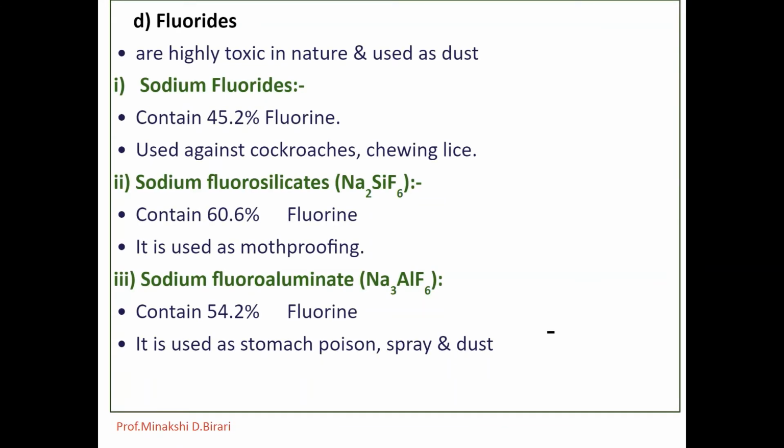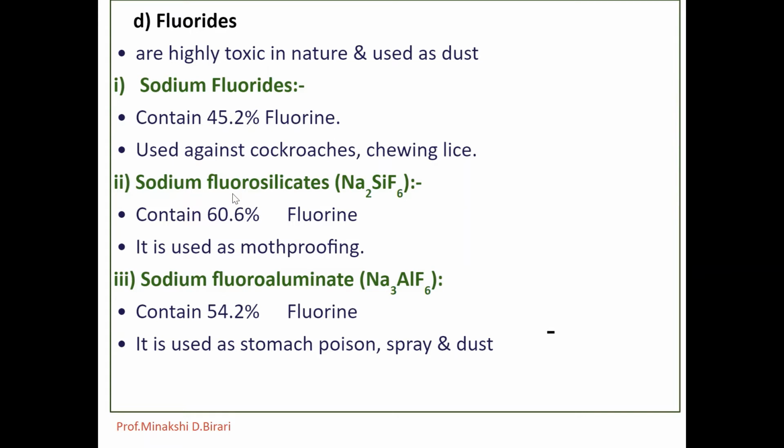Next one, there are fluorides. These are also inorganic insecticides. Fluorides are highly toxic in nature and are used as a dust. For example, sodium fluoride, NaF, contains 45.2% fluorine and is less soluble, 4.3% soluble in water, and it is used against cockroaches, chewing lice, as a toxicant in poison baits.